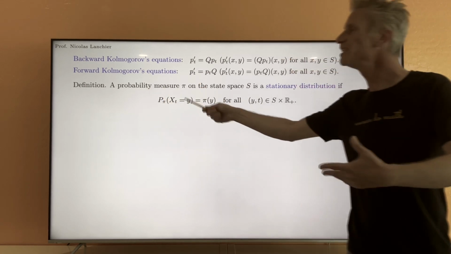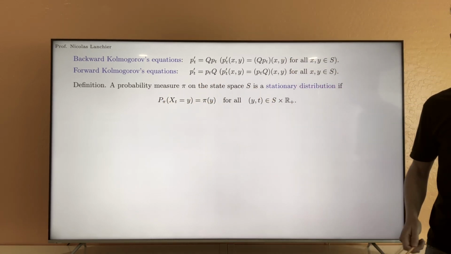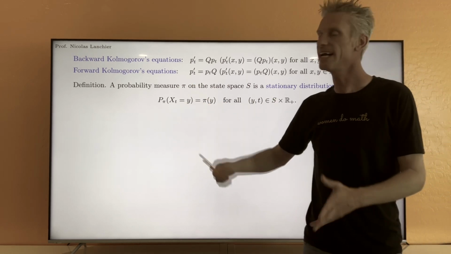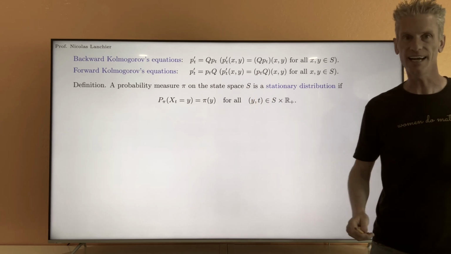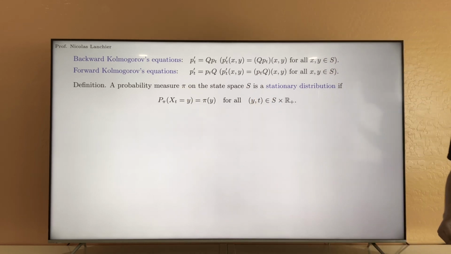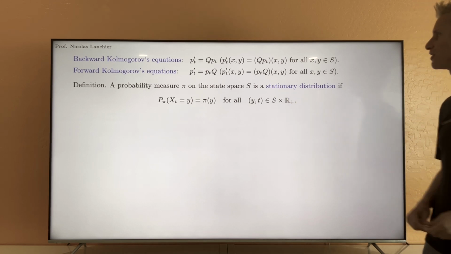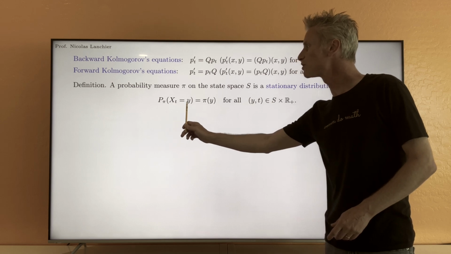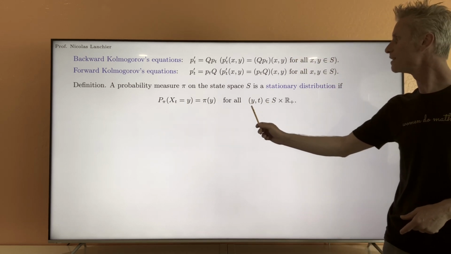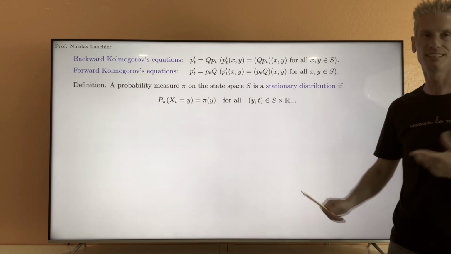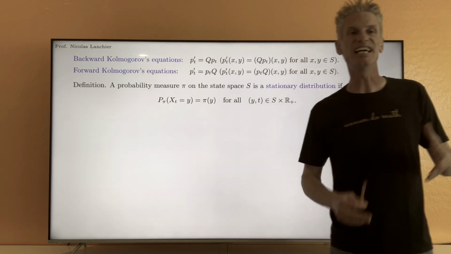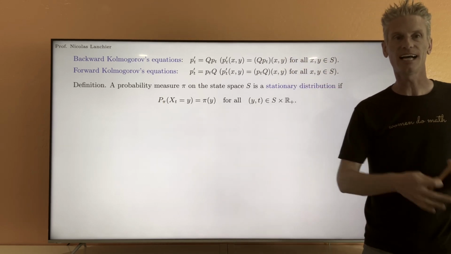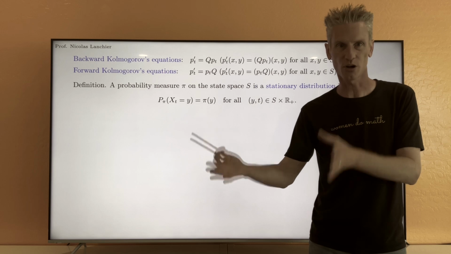We say that a probability measure pi on the state space S, so think of pi as a row vector with coordinates pi_x for all x in S, is stationary for the process X_t if P_pi(X_t = y) is equal to pi_y for all states y and for all times t. P_pi is short for a conditional probability: that's the probability given that X_0 is distributed according to pi.